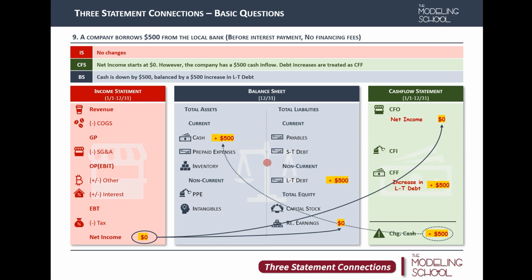And also, not only bank loans, but if the company decides to issue bonds as well, it's going to be very similar to what we are seeing right now, right here. Once interest payment starts, we're going to see on our next slide, that's personally I think where it gets a little bit complicated.